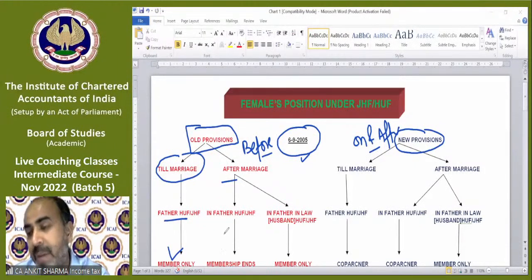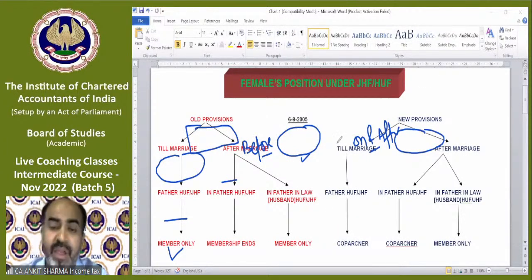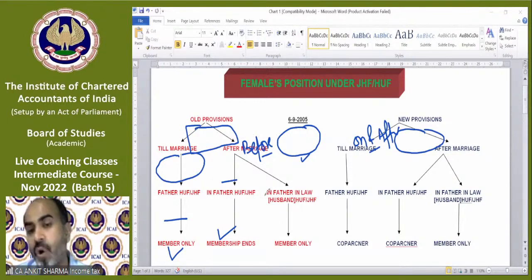Her membership will end in her father's Hindu undivided family at the time of her marriage. Her membership ends after the marriage in her father's HUF or JHF, and she will become a member in her father-in-law's or husband's Hindu undivided family or joint Hindu family.